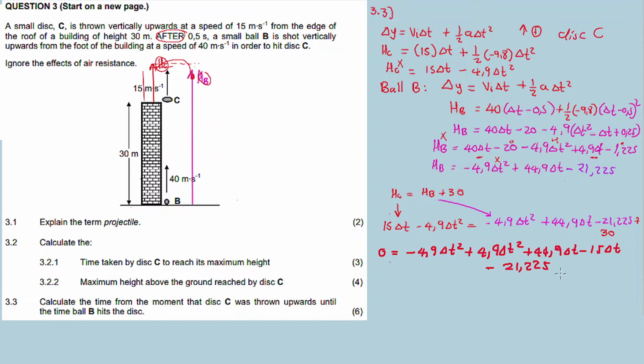And then it's minus 21.225 plus 30. Let us calculate.